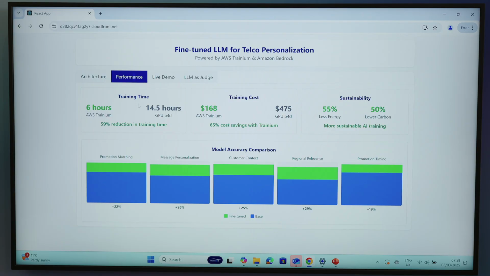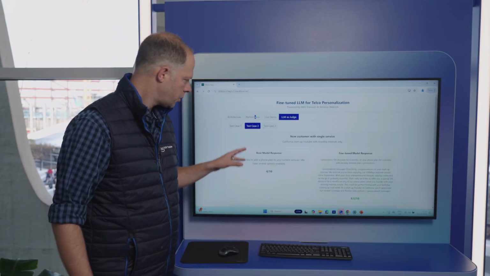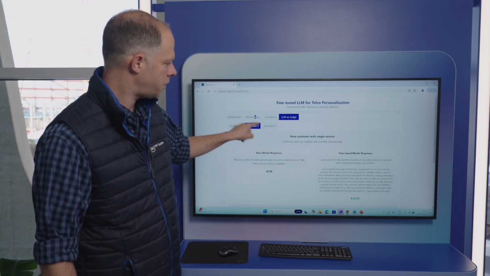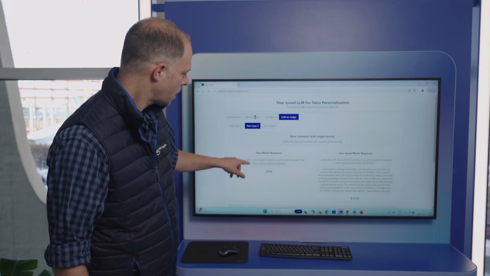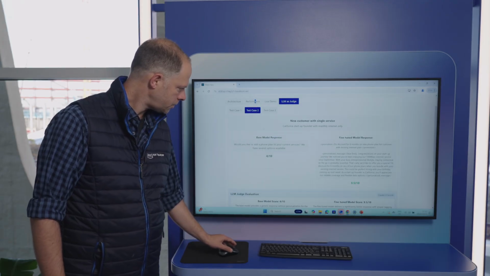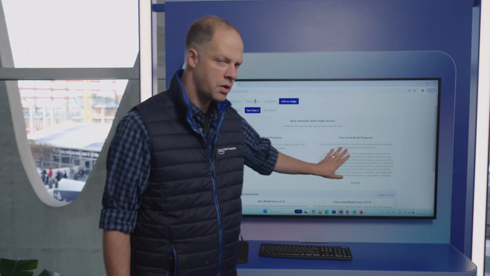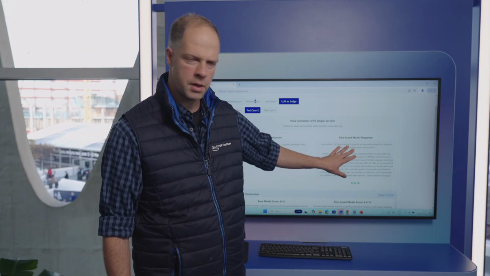So now let's talk a little bit about how we compare the results between the base model and the fine-tuned model. So here you can see we have created 3 different test cases. I'll give you an example. So here is a test case where we have a new customer with a single service. You can see the results. This is the response coming back from the base model. And this is the response coming back from the fine-tuned model that we trained on the telecom promotions dataset.